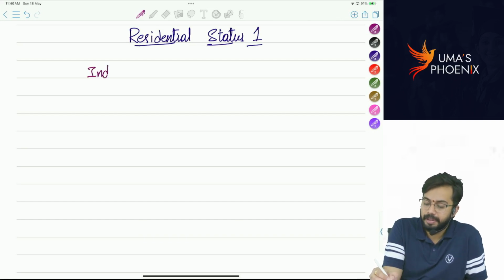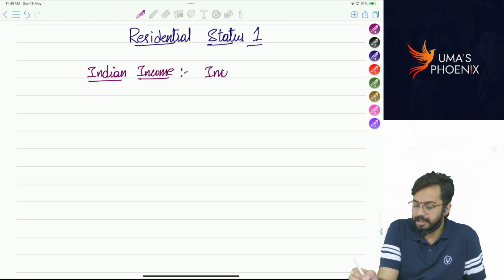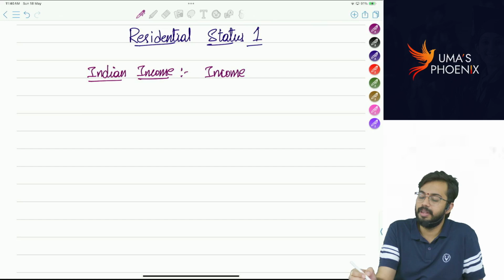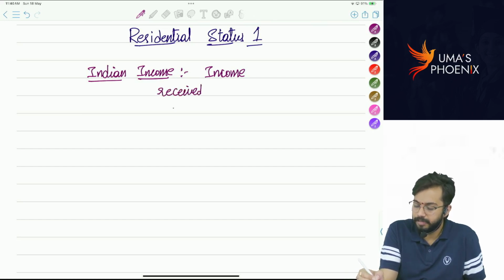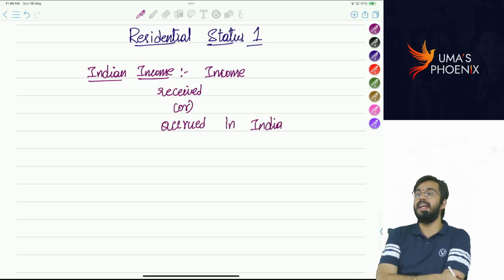Indian income, foreign income. What do you mean by Indian income? Indian income means income either received in India or accrued in India. Income either received in India or accrued in India, we call that income as Indian income.